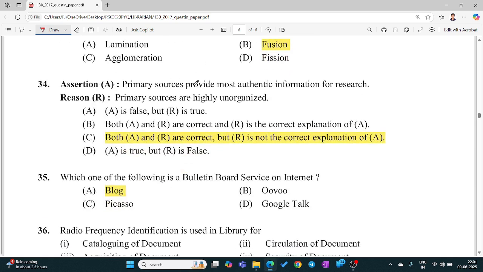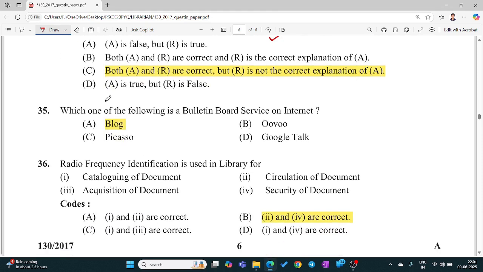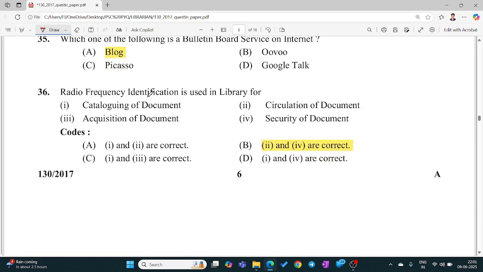Assertion: Primary sources provide the most authentic information for research. This statement is correct. Reason: Primary sources are highly unorganized. This statement is also correct. But the reason is not the correct explanation of the assertion. Which one of the following is a bulletin board service on the internet? Blog. Radio frequency identification is used in libraries for circulation of documents and security of documents.